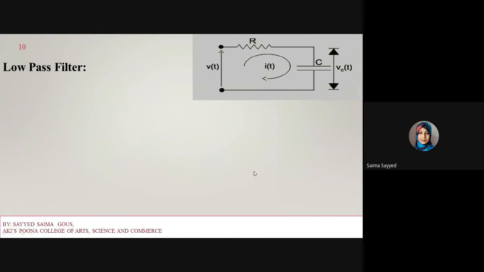Now first we apply the Kirchhoff voltage law in this particular loop. What is Kirchhoff voltage law? The sum of voltages across each component is equal to 0. So here v(t) equals the voltage across the resistor plus the voltage across the capacitor.